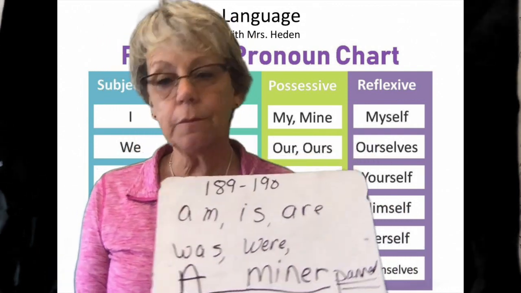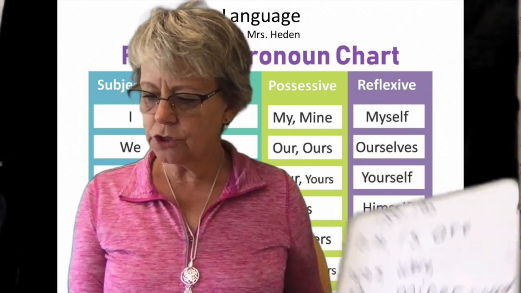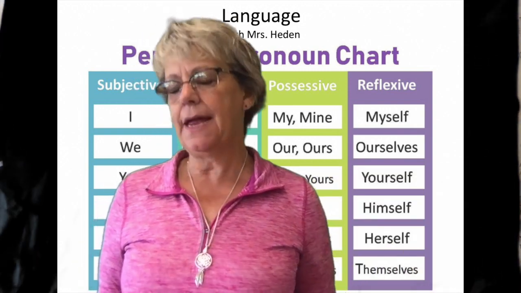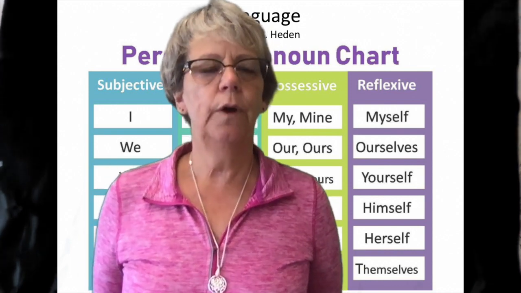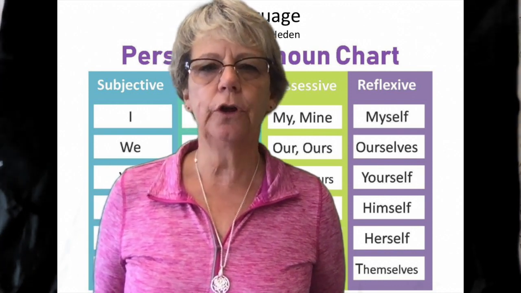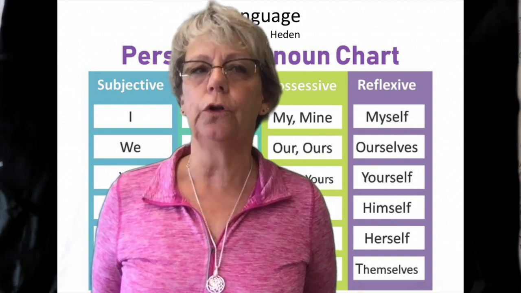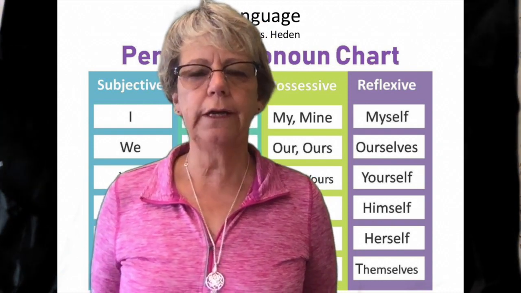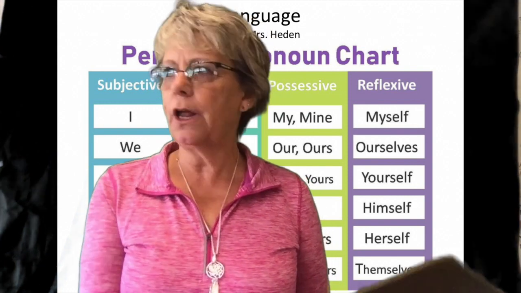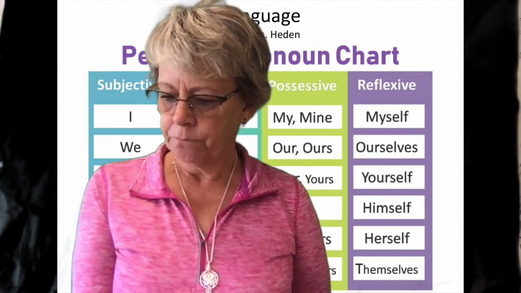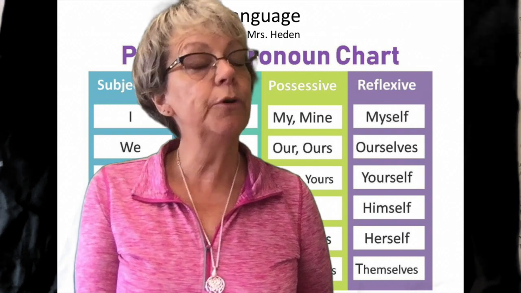All right, let's look at number 4. The gold swirled in the bottom of the pan. What swirled? Gold. What is being said about gold? The gold swirled. Is swirled one of our linking verbs? No. So you're going to underline swirled twice and put an A on the line.